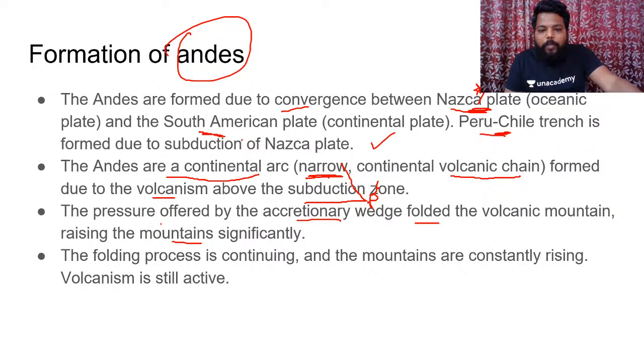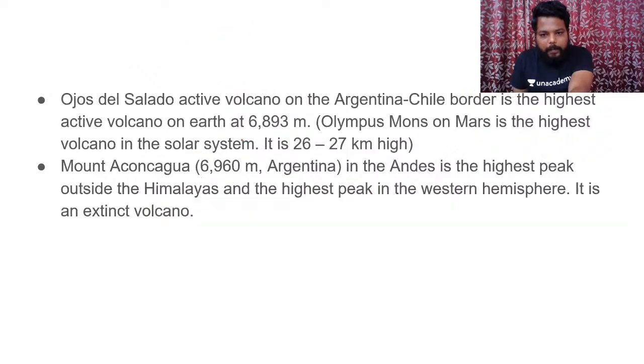This scraped-off material which accumulates on the opposite slab of subduction is called the accretionary wedge, or sometimes the accretionary prism as well. Clear? So in this zone of the Andes, volcanism is still active. Apart from this, because of the continuous movement of the South American plate, we have a continuous folding process, and the mountains in and around these Andes are continuously rising.